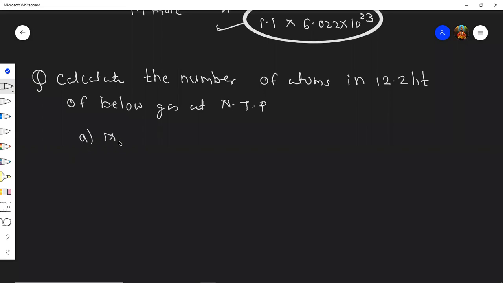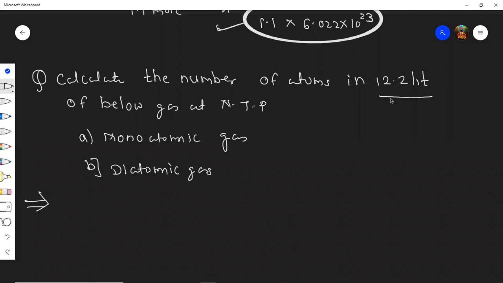What is given first? Monoatomic gas. The second one is diatomic gas. Yes, solve this.